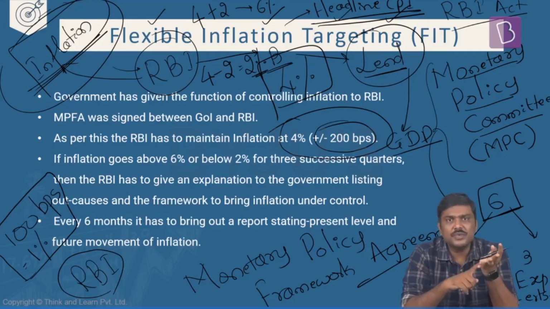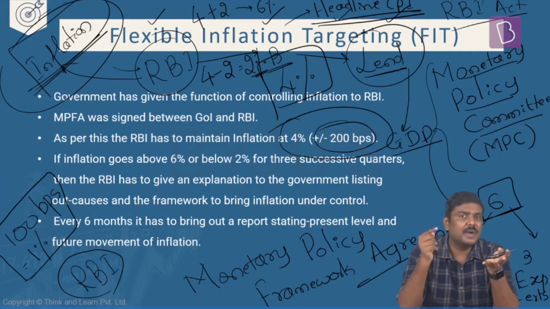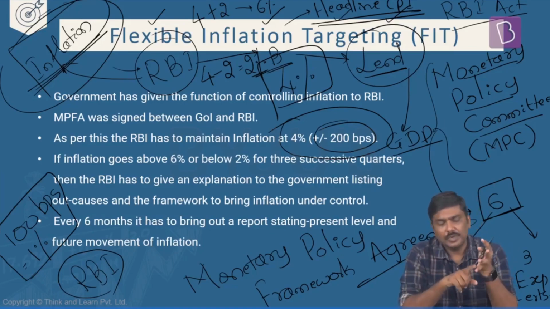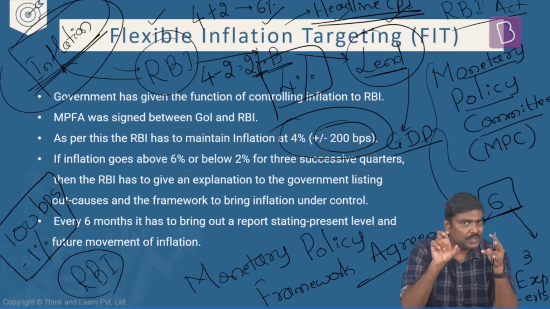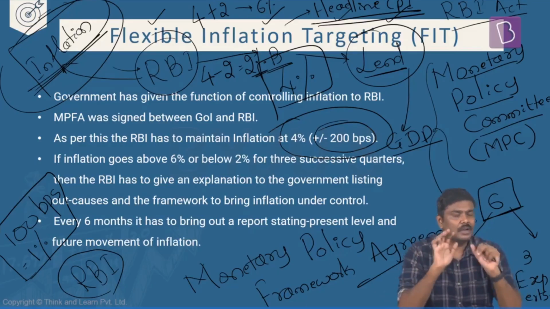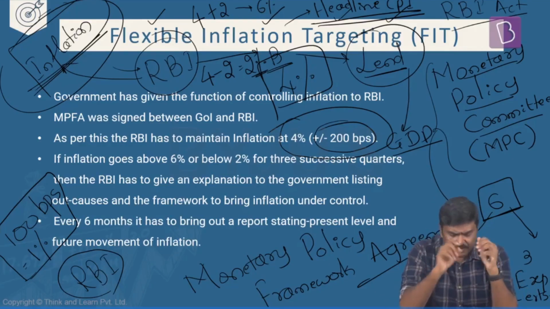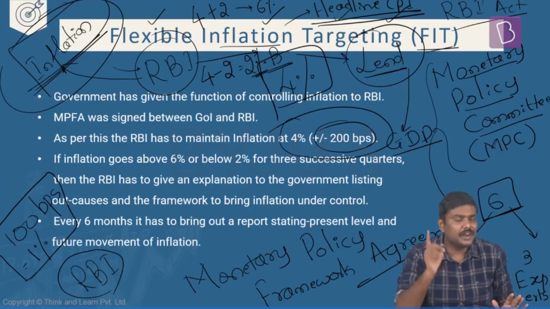Remember this. First one, what are the reasons? What are the causes of this particular spike or decline in the inflation rate? Second, what measures will be taken by RBI to bring inflation under control? And the third one is, within what time period the inflation will be brought under control? That is another very, very important point with respect to FIT, flexible inflation targeting.